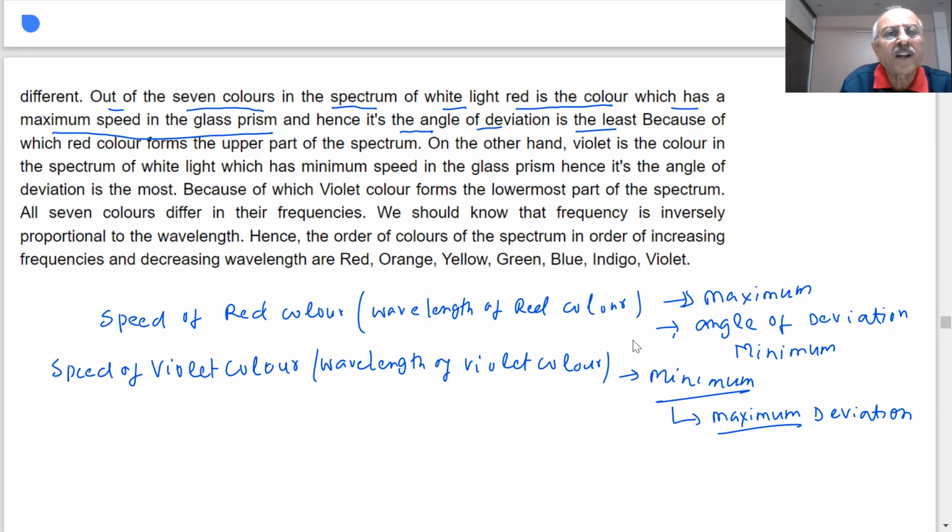So because of which red color forms the upper part of the spectrum. Violet is the color in the spectrum which has minimum speed in glass, hence its angle of deviation is the most. Violet color forms the lowermost part of the spectrum.